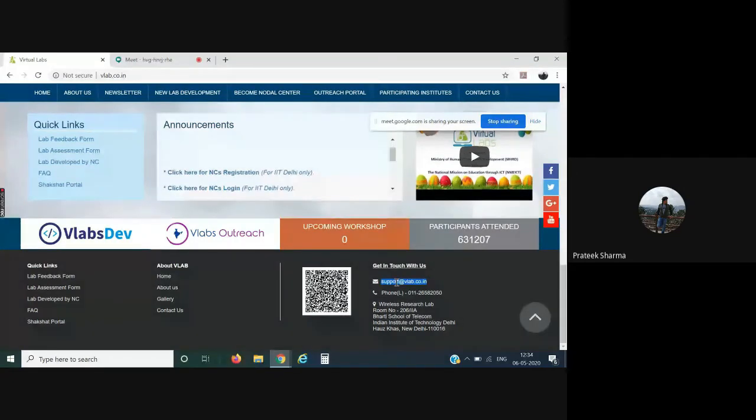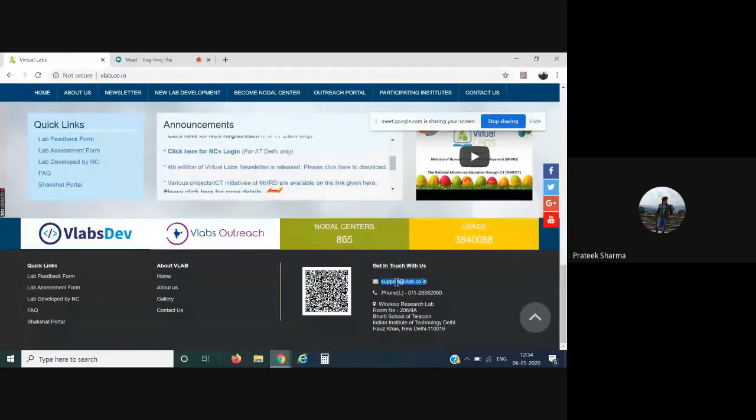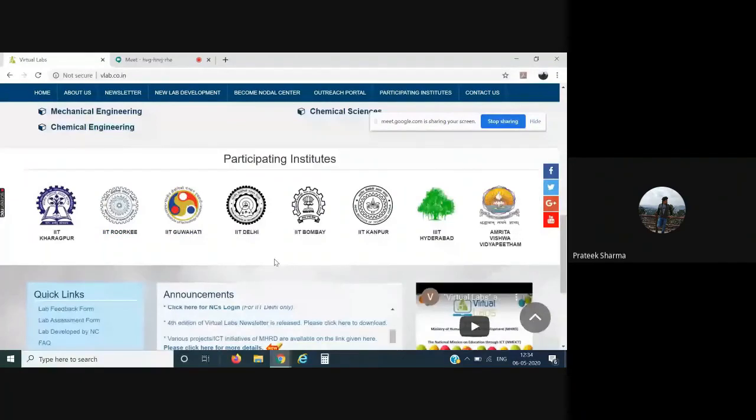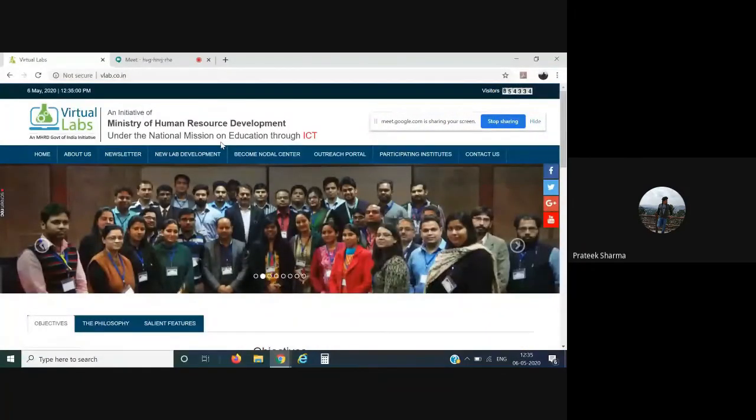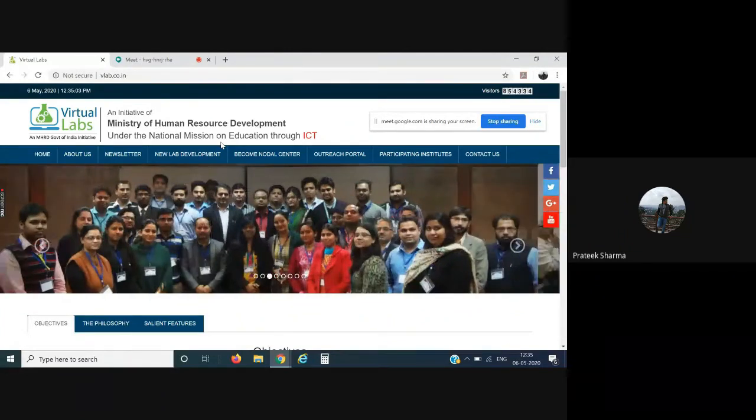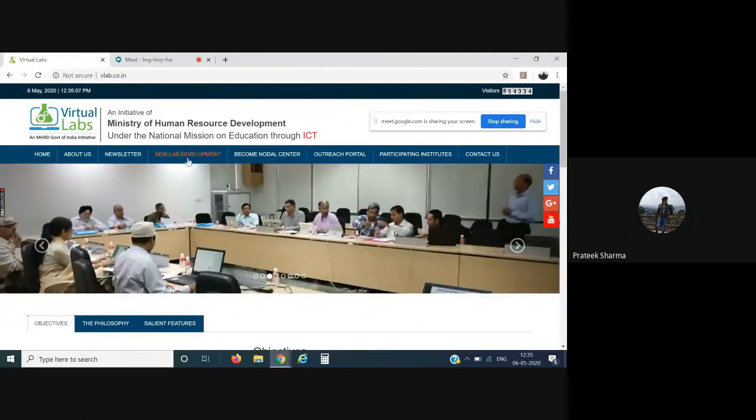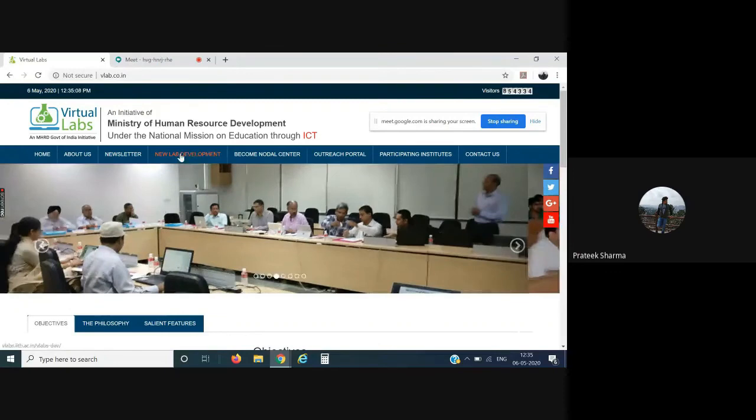Also, if users are willing to know how a new virtual lab can be developed by them as a college or as a nodal center, they can refer to this particular tab, new lab development, and we have all the options over here.